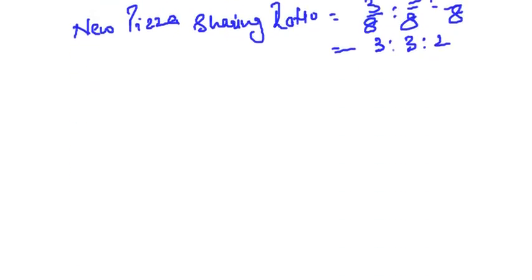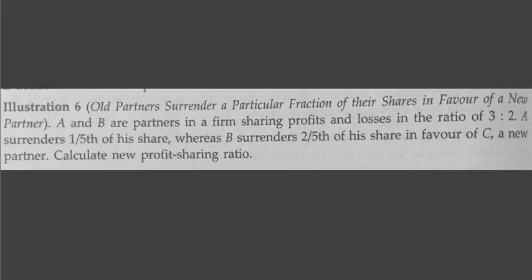Let's move on to a practical problem on this. This is a practical question which reads, A and B are partners in a partnership firm sharing the profits and losses in the ratio of 3:2. A surrenders 1/5 of his share, whereas B surrenders 2/5 of his share in favor of C. So listen, he says A surrenders 1/5 of his share, that is a fraction of his share he surrenders in favor of the new partner. Clear? So a new partner, calculate the new profit sharing ratio.